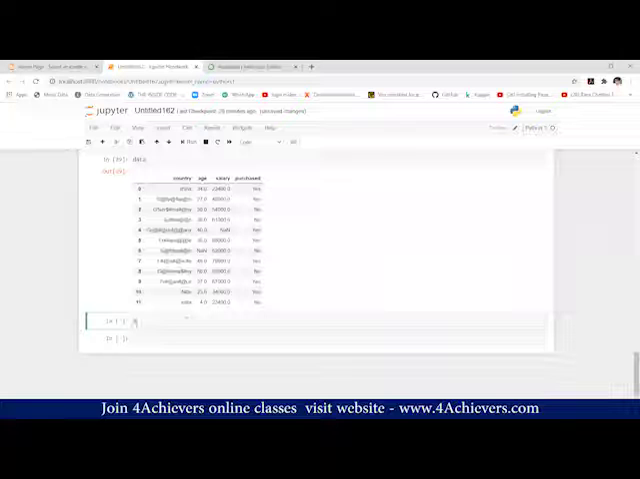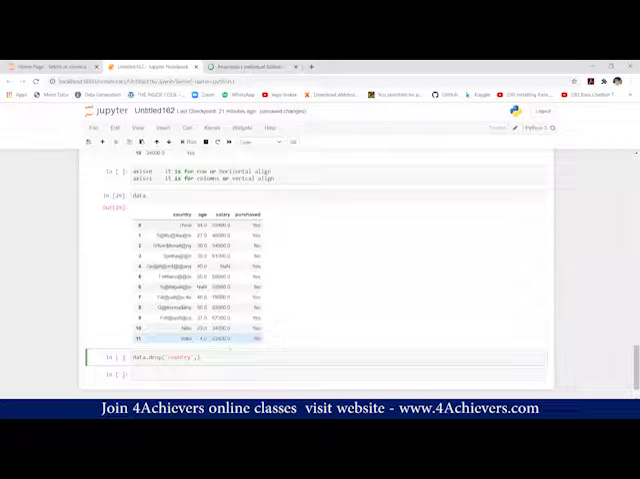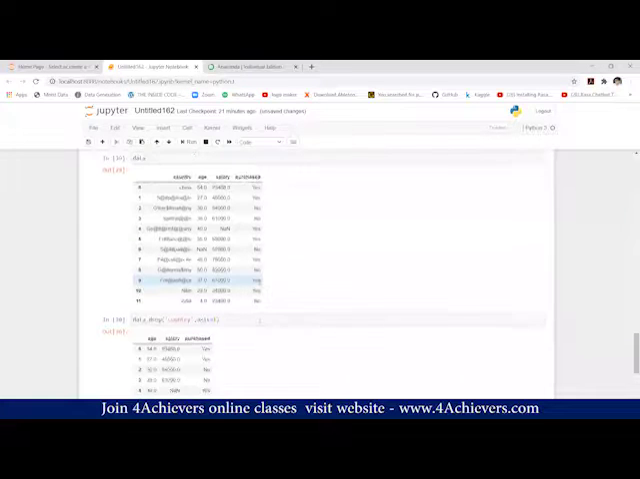So we have to write data.drop, then the column name. What is the column name? Country. So I'll write country. And we have to provide the axis. Why axis? I'll tell you. How exactly do you want to remove this country, this way or this way? Column wise, in a vertical fashion. So what should be the value of axis? 1. So we provide axis equals 1. Now you can see your output.